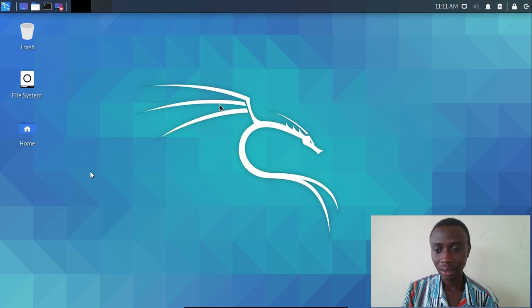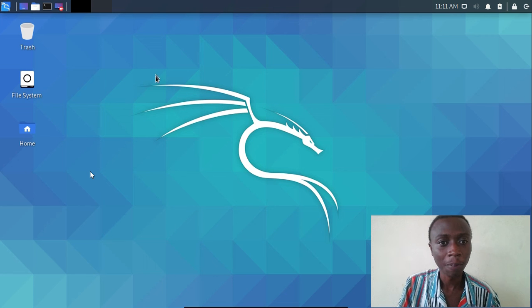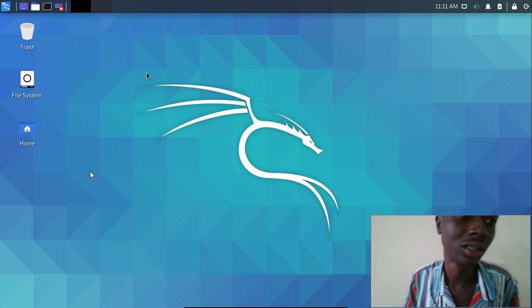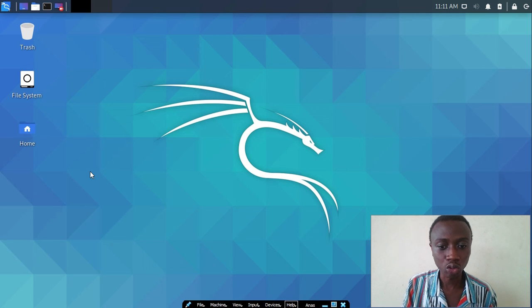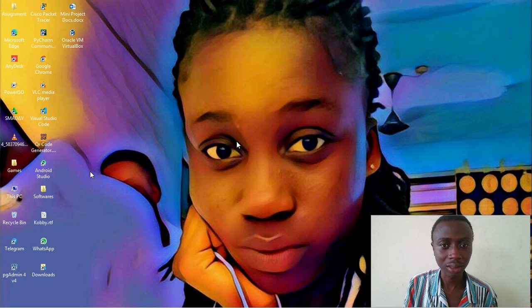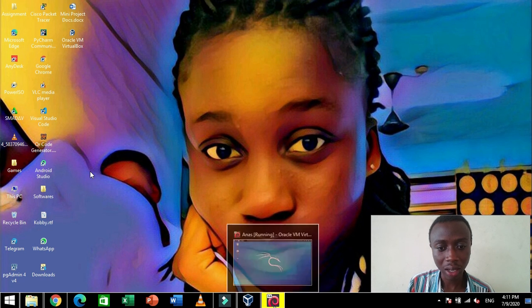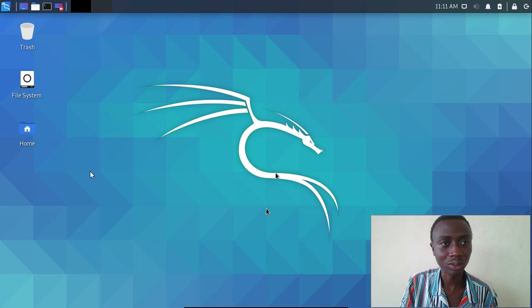But again, everything now looks like the Linux operating system that I promised I'm going to install, and we can do everything we want in our Kali Linux operating system. This is very simple and easy, and we can navigate back whenever we want to use our Windows operating system, and you can see it here. This is our Windows operating system. Simple. We can do whatever we want with our Windows, and we can navigate back to the Linux based operating system.